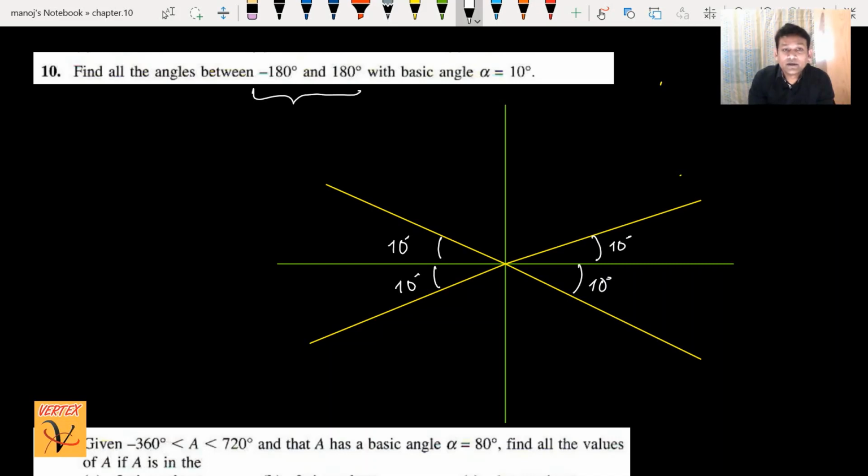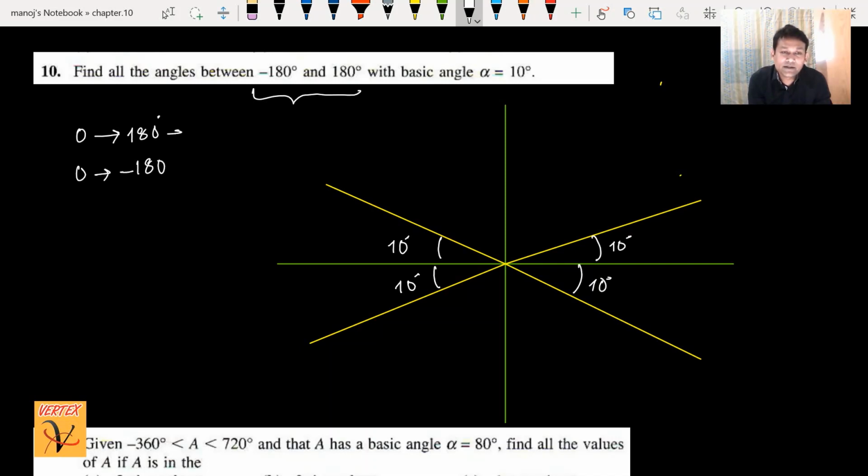Normally, between minus 180 and 180, what is the middle value? That's 0. So I divide this into two ranges: from 0 degree to 180 degree, and from 0 degree to minus 180 degree.